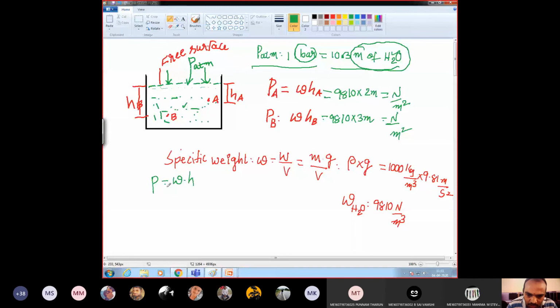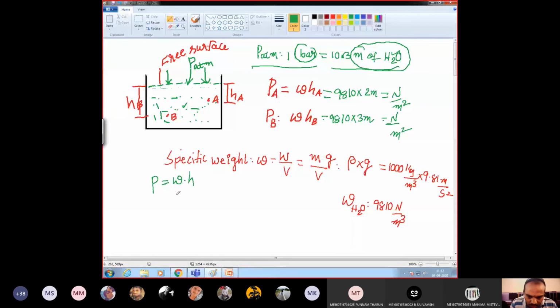This formula you should remember throughout your BTech. Very, very important formula. Pressure is equal to specific weight times the height. Specific weight is that of the fluid in which you are measuring the pressure. If it is water, specific weight will be 9810. If it is some other fluid, like mercury, you need to consider the corresponding specific weight.